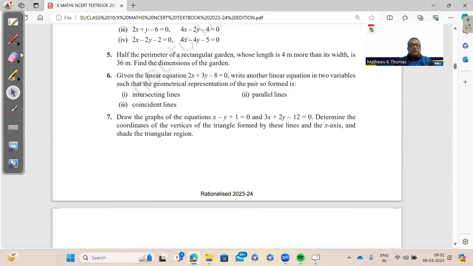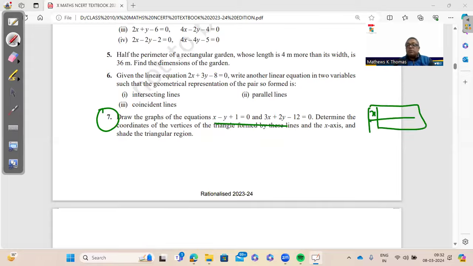Then we have graphs here. This is an important question here. Draw the graph. When you are plotting the graph, remember to take minimum 3 points. In some books, they are telling you to take 2 points. But the problem with 2 points is that 2 points will always come in a line. If there are 3 points, it is a good way of checking whether your points are right, because 3 points may or may not come in a line. So kindly do not take 2 points.